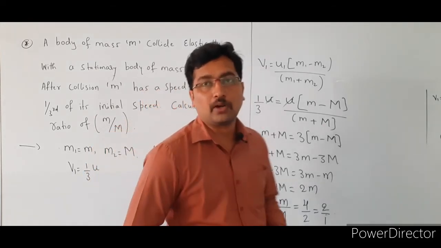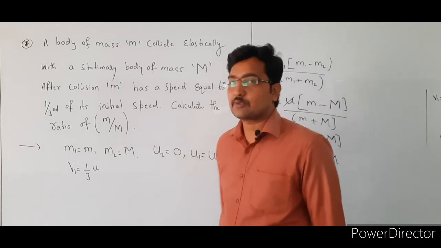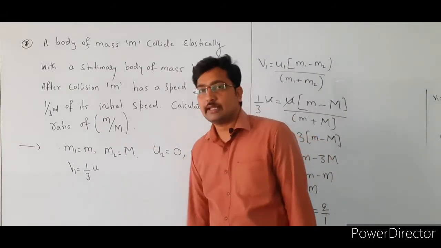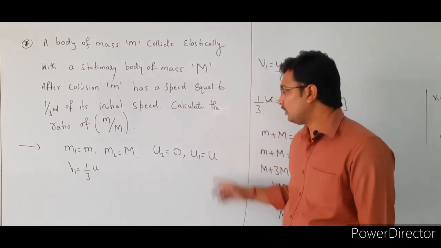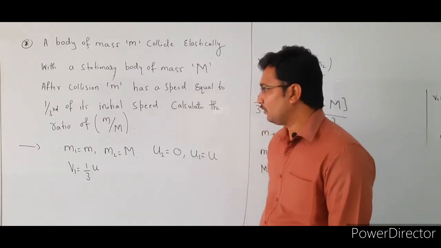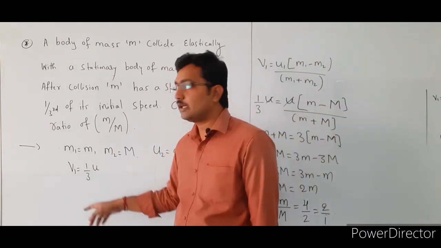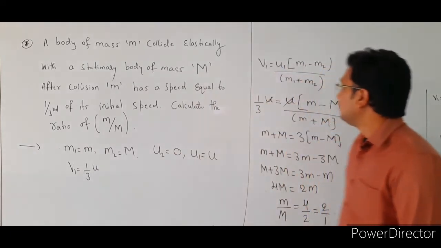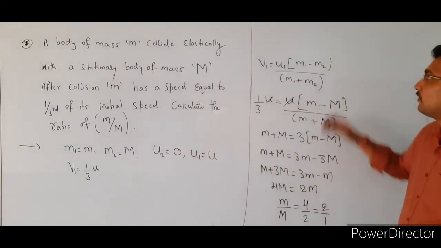So this is the problem. The mass of the first body is small m, the mass of the second body is capital M, and the second body is at rest, u2 is equal to 0, and the initial speed of the first body is u. After collision the speed of the first particle is 1/3 of its initial speed. We already know the formula to calculate v1.